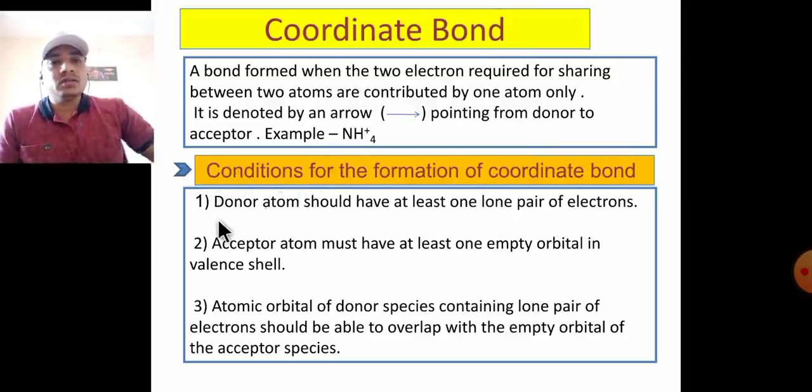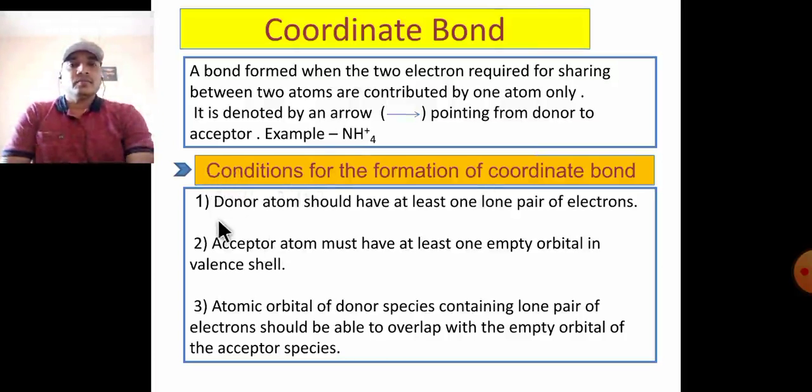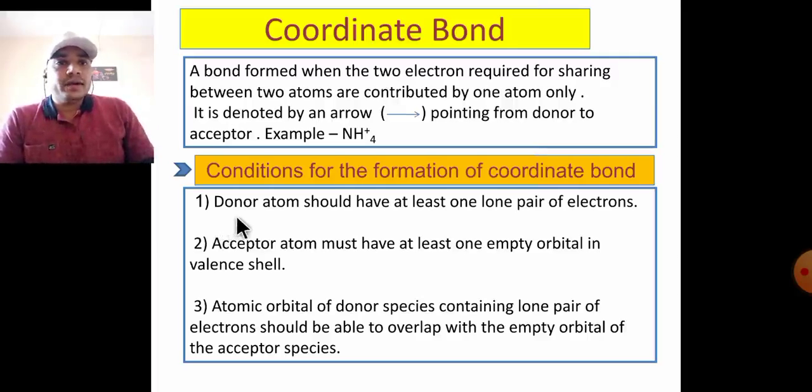Conditions for the formation of a coordinate bond. Very important, these three conditions; if one is absent, the coordinate bond is not formed. First, the donor atom should have at least one lone pair of electrons. Second, the acceptor atom must have at least one empty orbital in the valence shell.